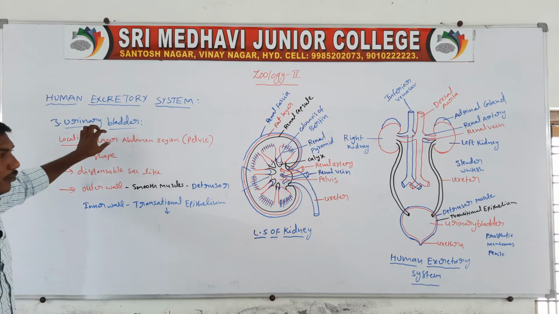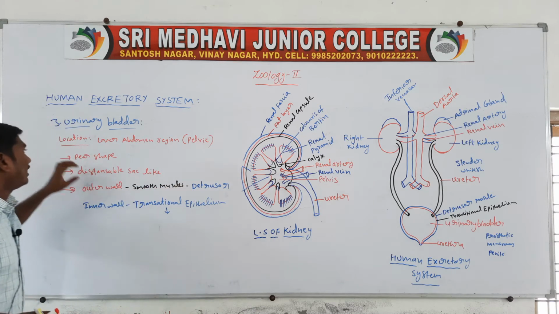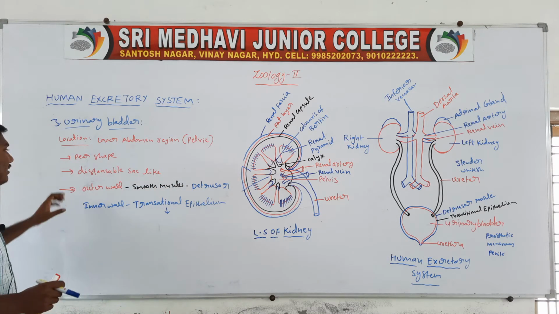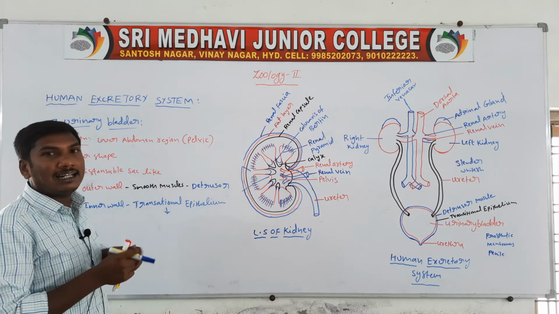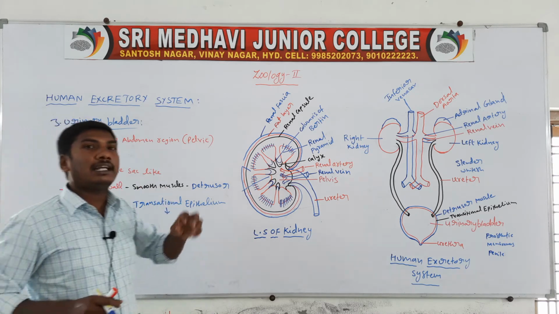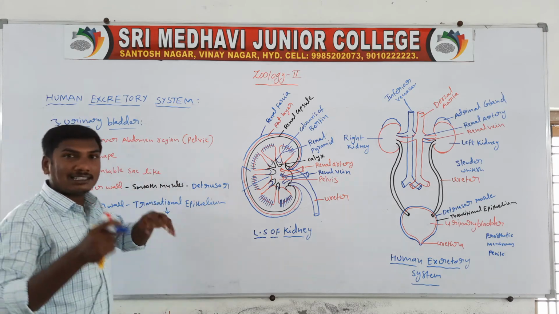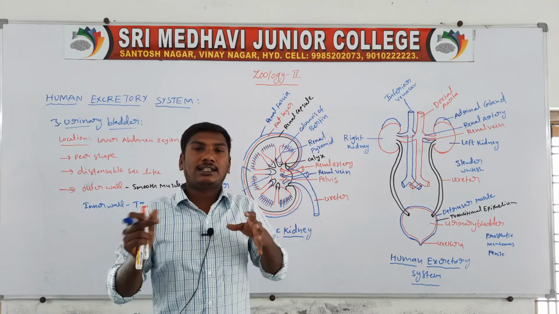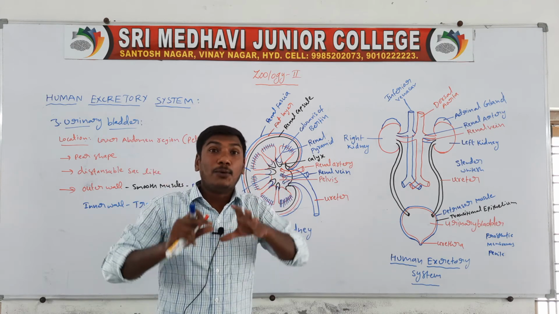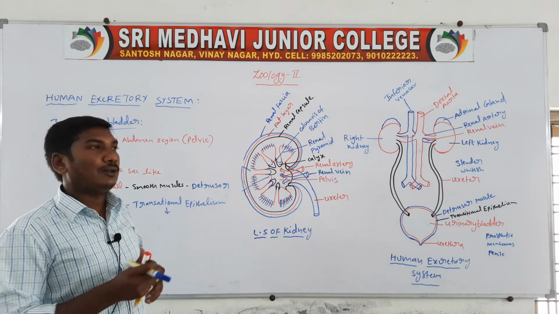To summarize, the urinary bladder is located in the lower abdominal region, the pelvic region. The shape is pear shape. It is a distensible bag-like structure. The wall contains two layers: the outer one is smooth muscles, and the inner one is transitional epithelium. The transitional epithelium has the special character of being highly distensible because of urine storage.